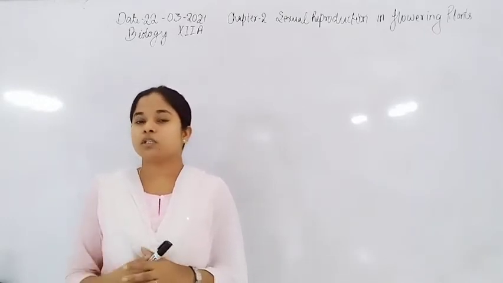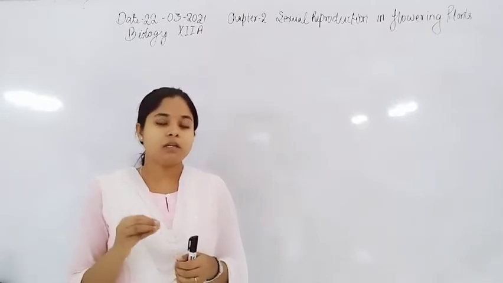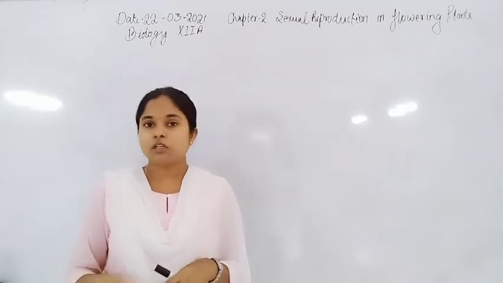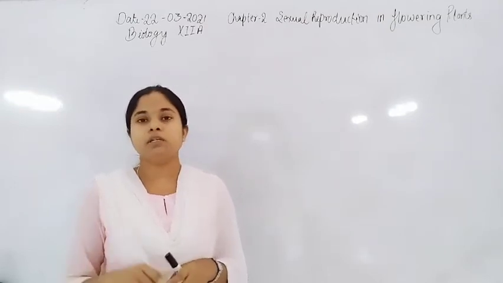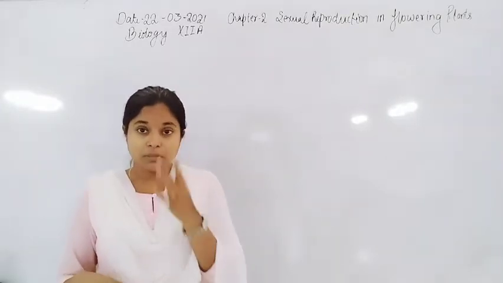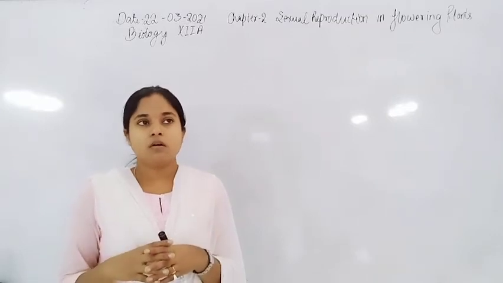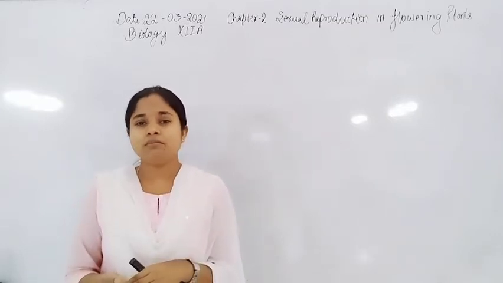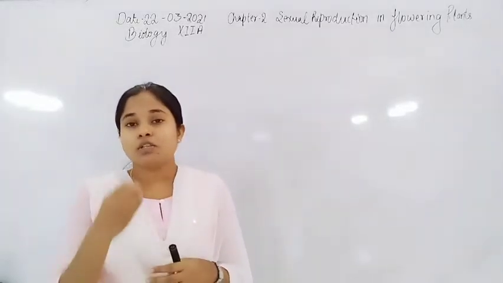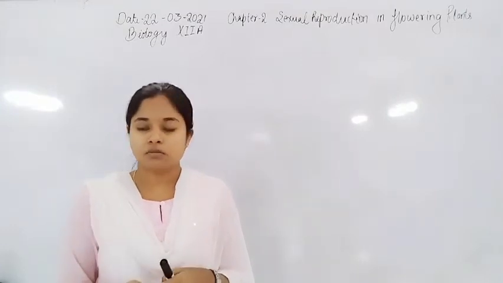Now, the second topic, which is pollination. Pollination is a process or phenomenon by which, because the female gamete is stationary and the male gamete also doesn't have flagella, being non-motile, there are vectors or different mechanisms for the transfer of these male gametes onto the stigma of the female, so that they can fertilize the egg.